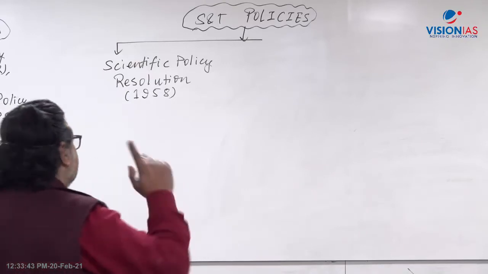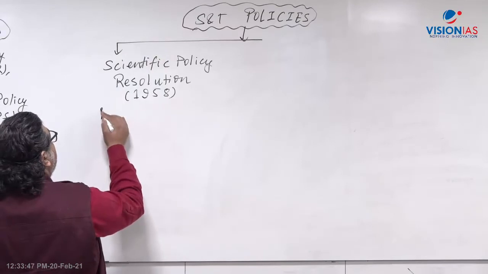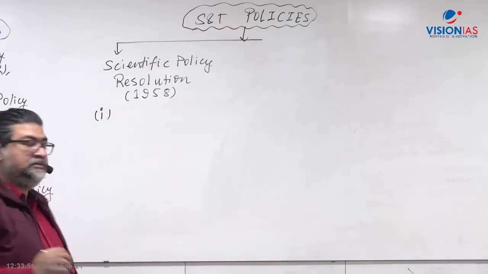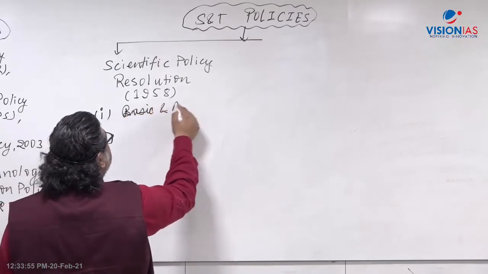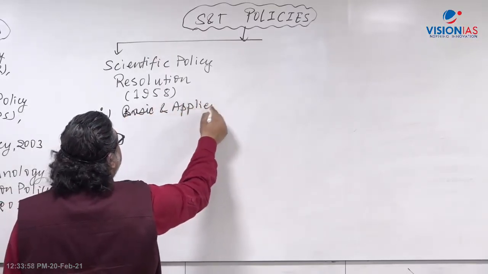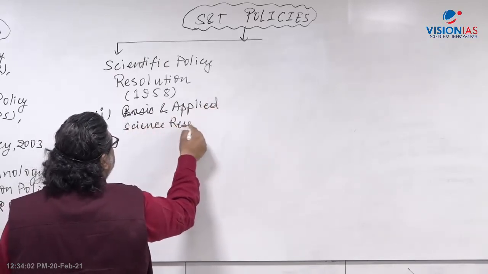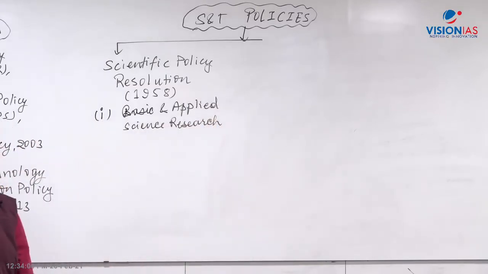So the first Prime Minister at that time, 1958. The first important highlight of this policy was basic and applied science research. It focused on basic and applied science research in the country. This was the first major focus of the policy.